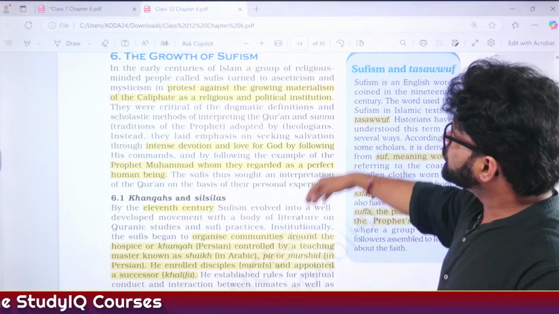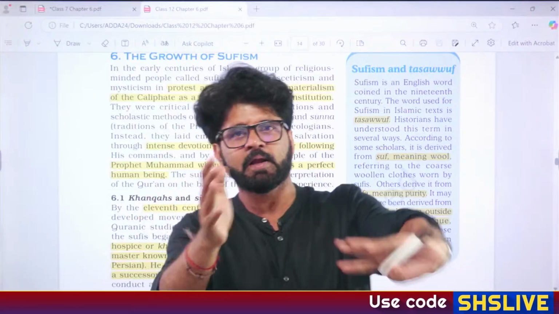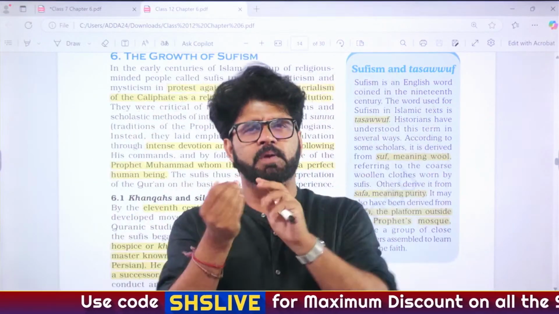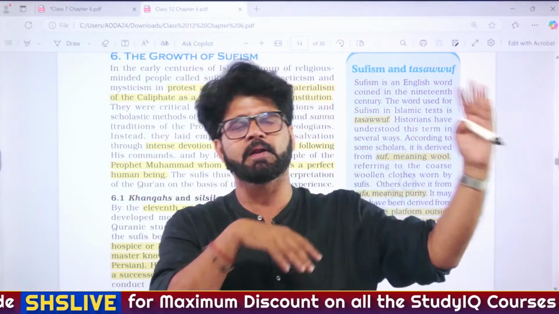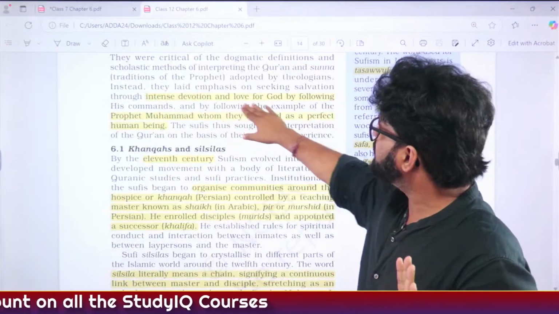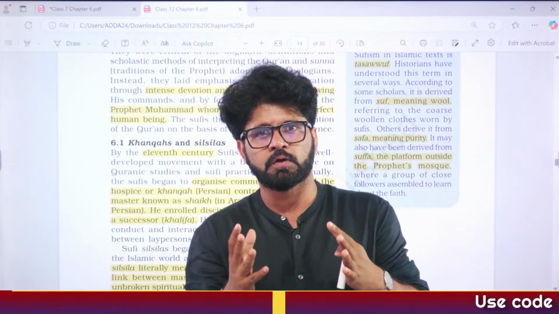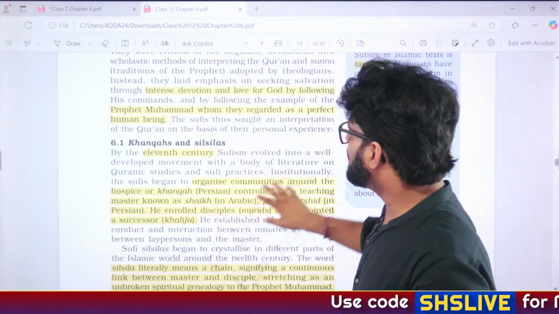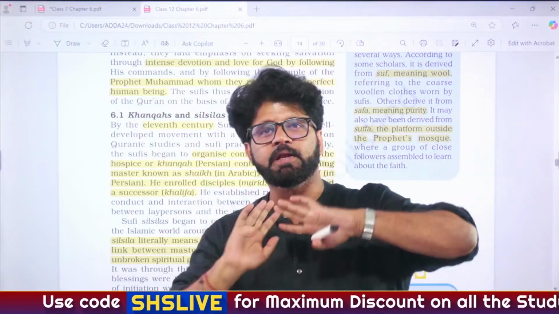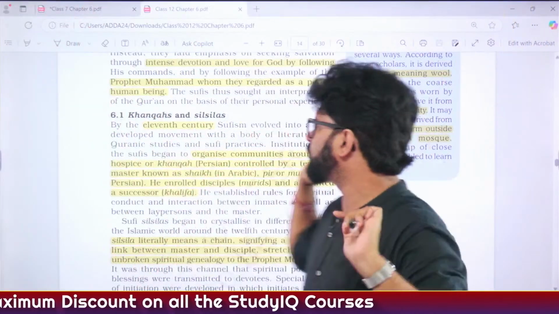Fine. So if we talk about Sufism, we have discussed all these things in the initial part, the intro part. Growing materialism, they were a voice against the growing materialism inside Islam. And this is not a new phenomenon. This has happened in all different religions we have talked about up until now. Intense devotion and love for God. And this we have seen via an Allu Arjun song. Feel my love. Okay. Prophet Muhammad is a perfect human being, but as we have seen, according to NCERT, he is not equal to Allah. Allah is different. The messenger of Allah is Prophet Muhammad.